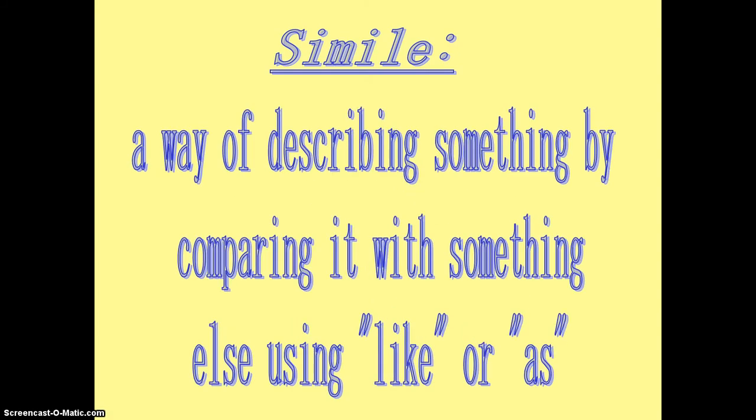Simile is our first example. And a simile, as you can see, says that it is a way of describing something by comparing it with something else, using like or as. I really want you to focus on those 2 words, like or as, because that's going to have to be necessary in every single simile example that we find. It has to have the word like or as, and it has to be comparing 2 things. Let's look at an example.